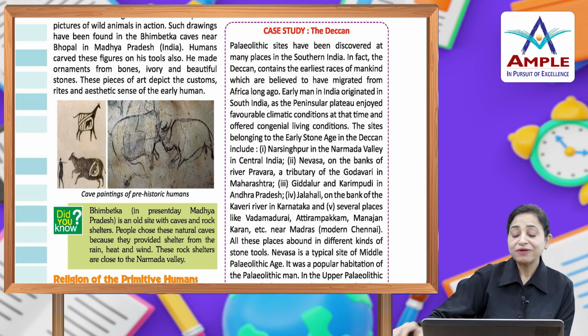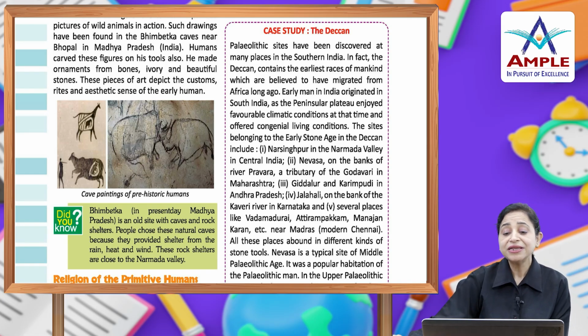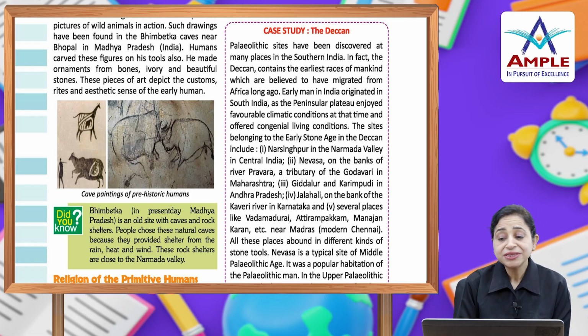Case study. Now you have to do one case study. Paleolithic sites have been discovered at many places in southern India. In fact, the Deccan contains the earliest races of mankind, which are believed to have migrated from Africa long ago. Early men in India originated in South India, as the peninsular plateau enjoyed favorable climatic conditions at the time and offered congenial living conditions.